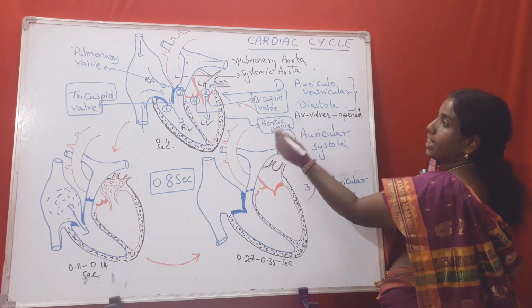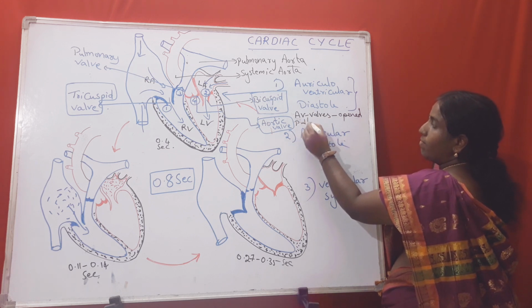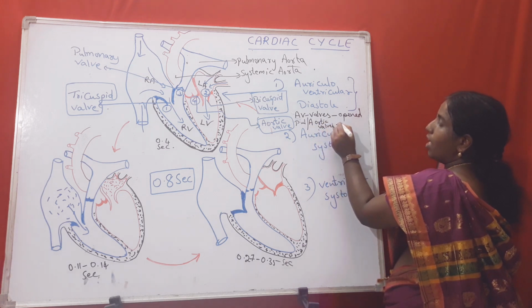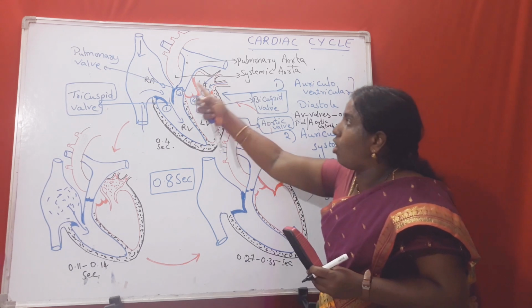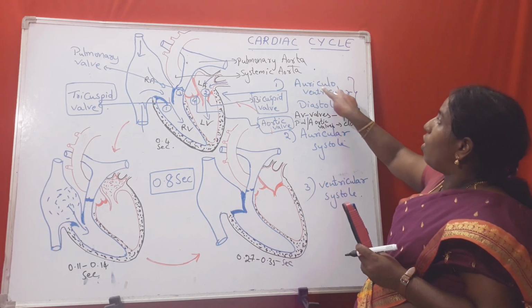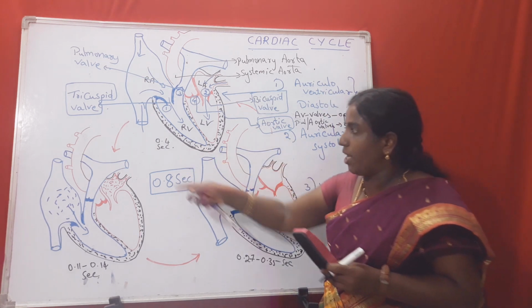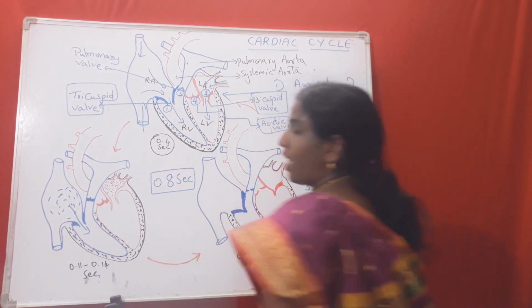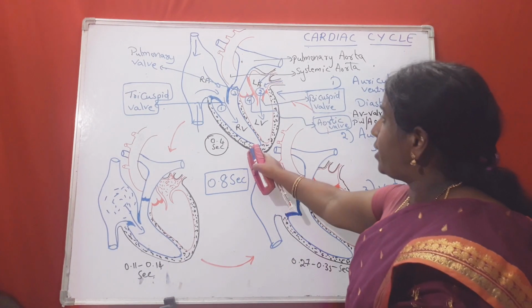Whereas you see 3rd and 4th valve, that is pulmonary valve and aortic valves, are closed. Means blood is entering into all the 4 chambers of the heart, where this stage is called auriculoventricular diastole, and this stage is taking place approximately around 0.4 seconds.